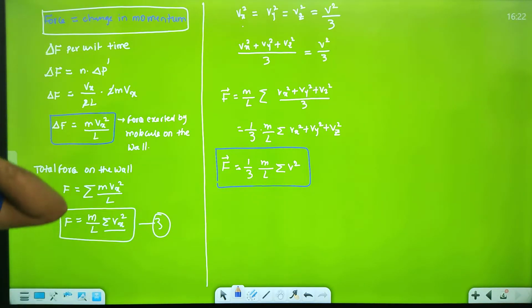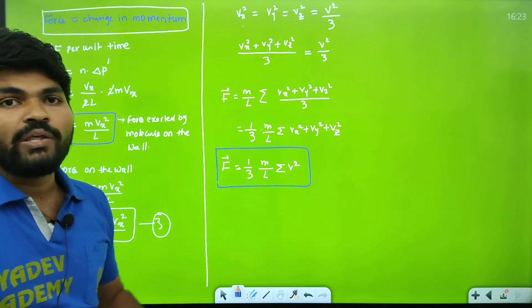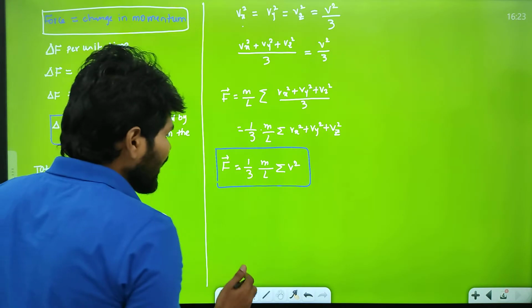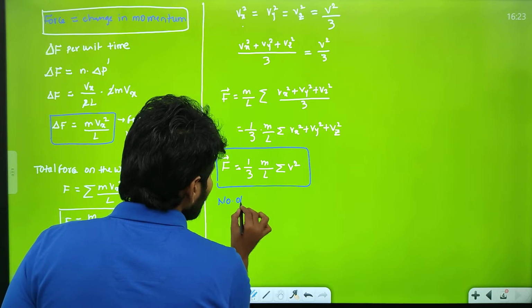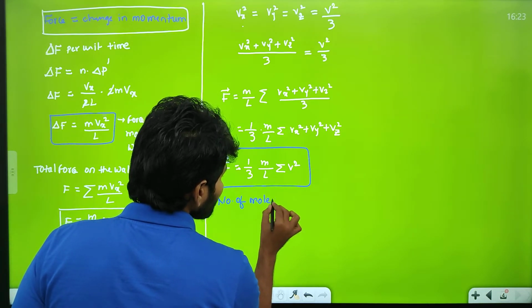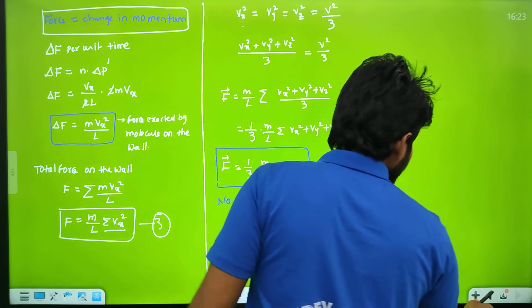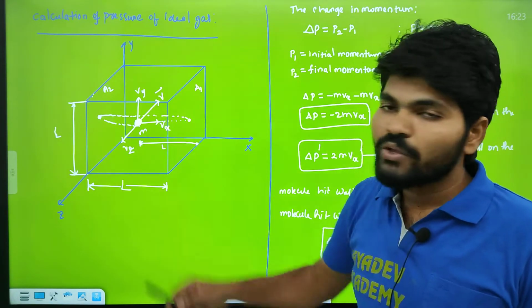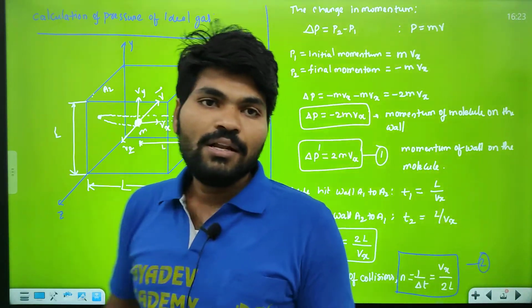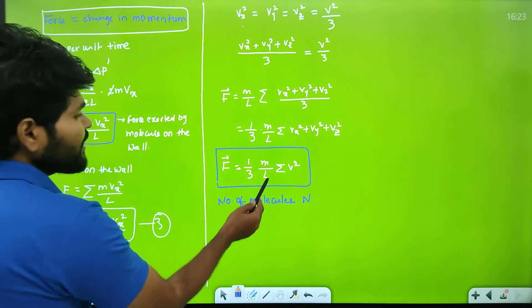Molecules in three dimensions. But this is for only one molecule. Now I need it for a number of molecules. Now I am taking the number of molecules in the container as N. Here I had taken only one molecule, which exerts a force on the wall given by this equation.